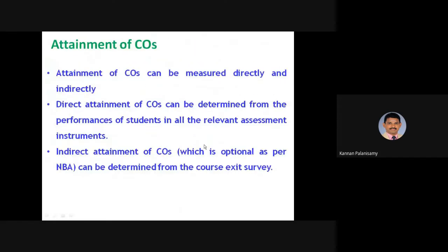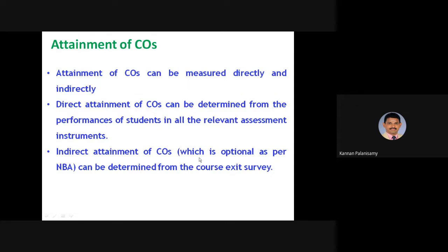Then attainment. Attainment of CO can be measured directly and indirectly, so there are two methods, direct and indirect attainment. Direct attainment of COs can be determined from the performance of the students in all the relevant assessment instruments, such as internal assessments, assignments, projects, presentations and seminars.